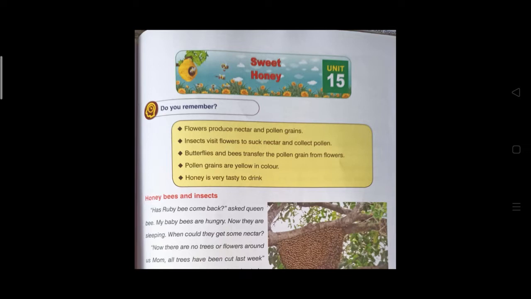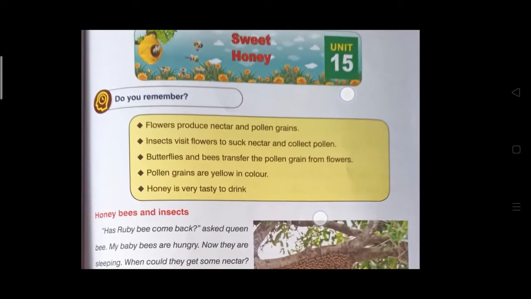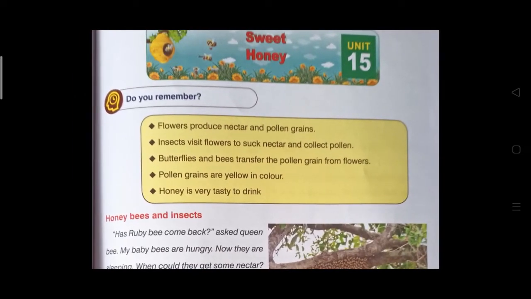Flowers produce nectar and pollen grains. Insects visit flowers to suck nectar and collect pollen. Butterflies and bees transfer the pollen grain from flowers. Pollen grains are yellow in color. Honey is very tasty to drink. I hope you know about these points we already discussed in the previous class.